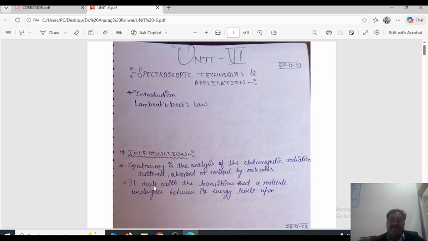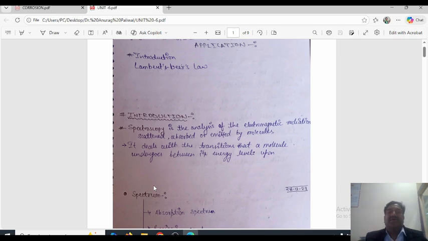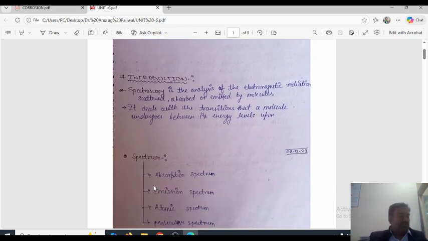Infrared and ultraviolet spectroscopy are in our syllabus. To detect an unknown compound or element in a solution or mixture, we use IR and UV.